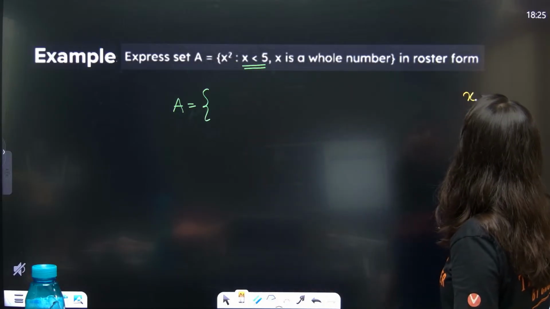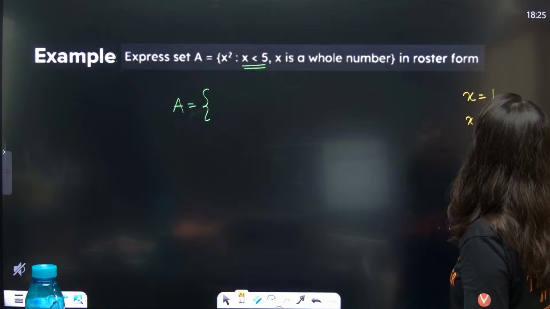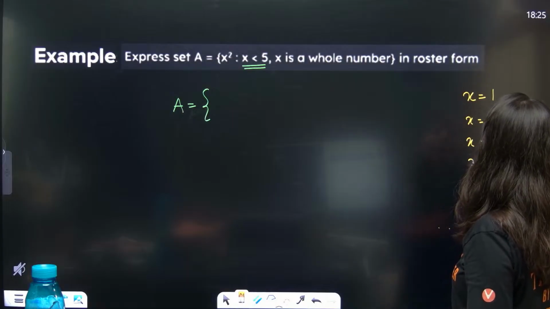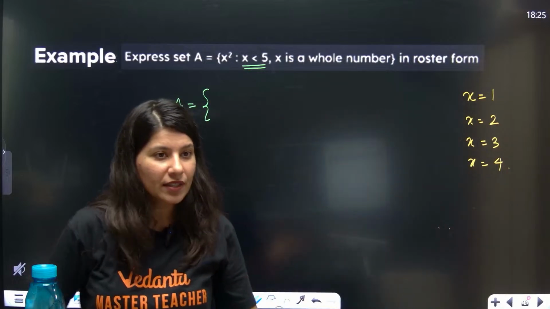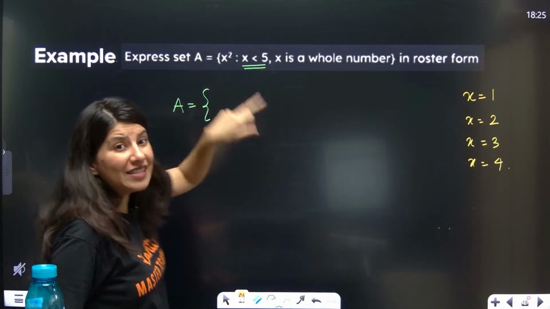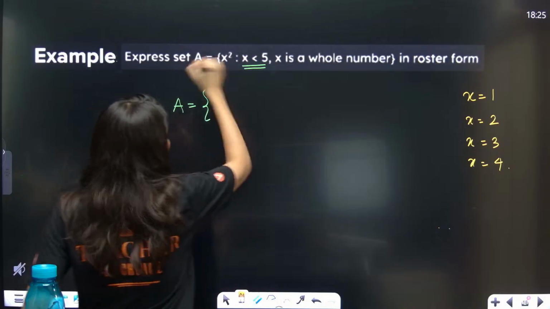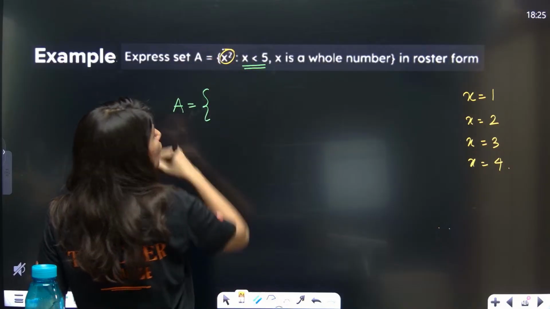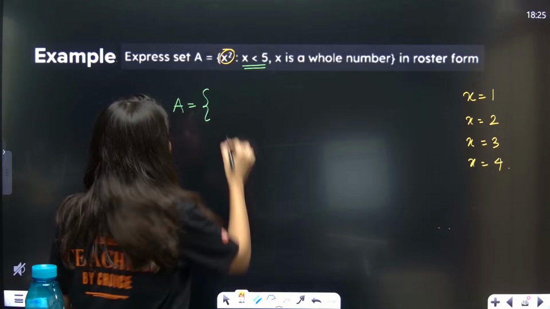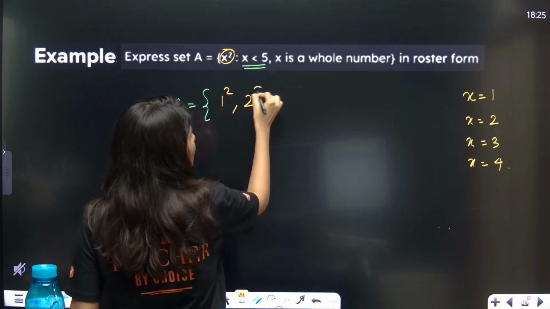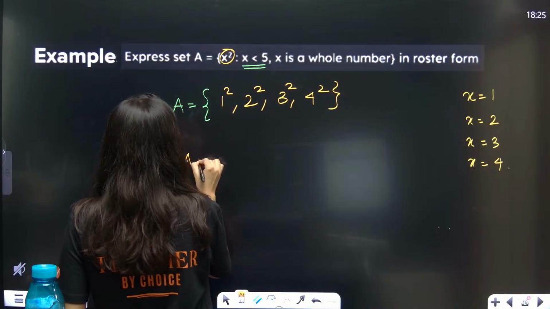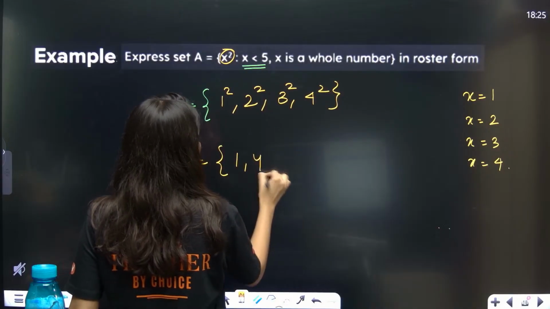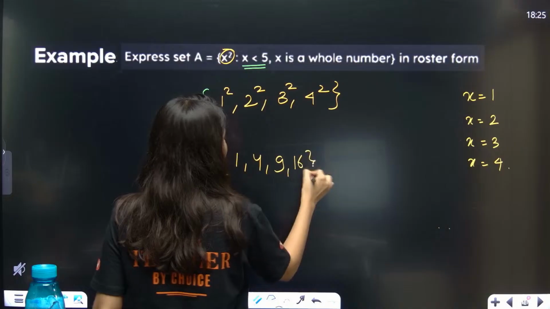Whole numbers start from 0, so x can be 0, 1, 2, 3, 4, that's it. x can never be 5. Now, who will sit inside the set? x square. So it will be 0 square, 1 square, 2 square, 3 square, 4 square. So A will be equal to 0, 1, 4, 9, 16.